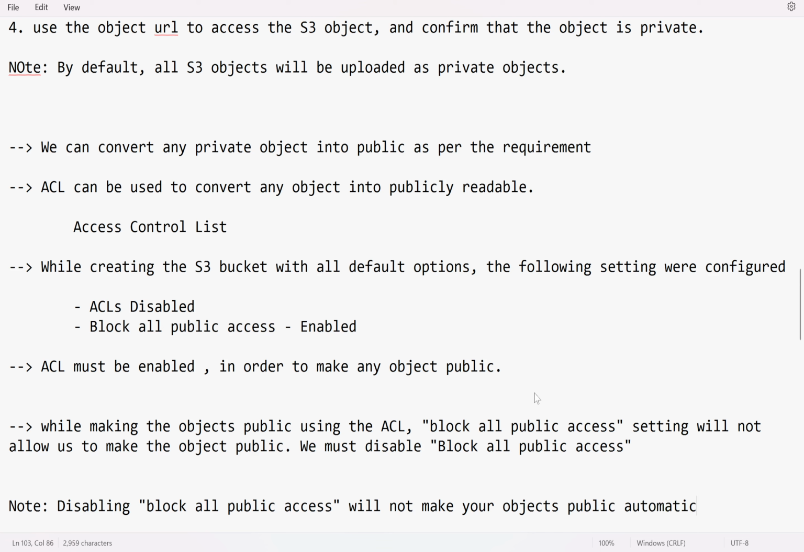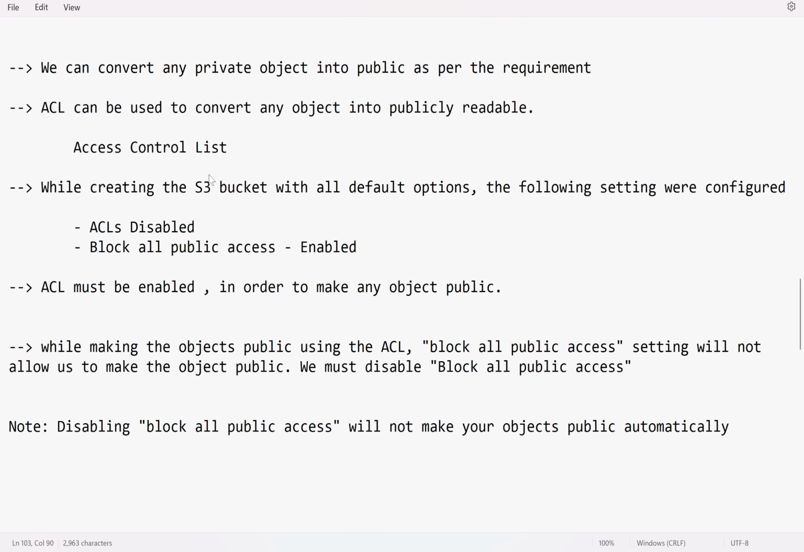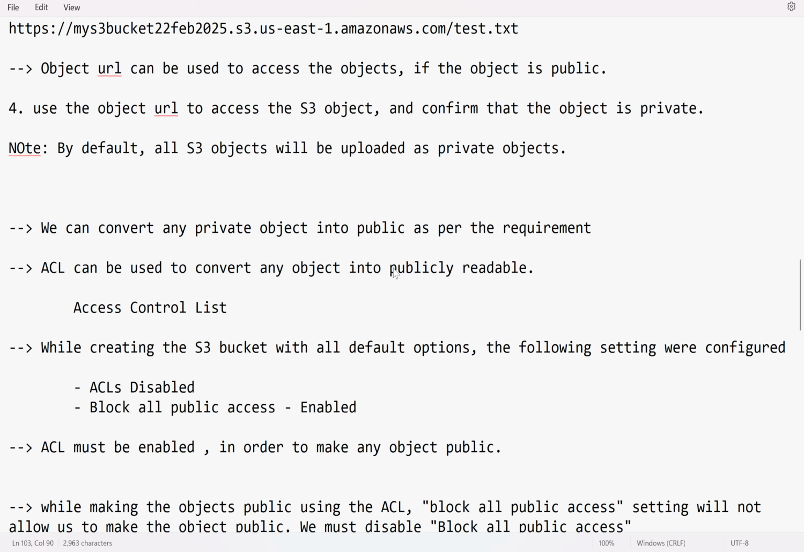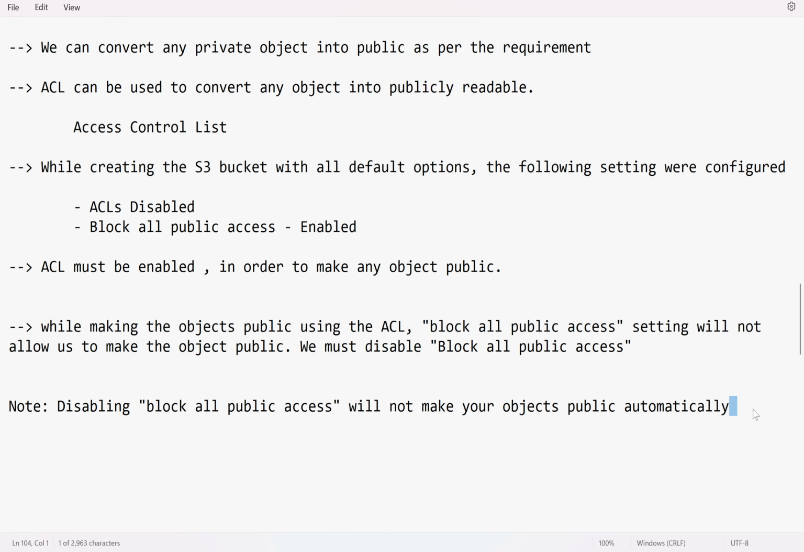Your objects are still private, but disabling block all public access means you will have an opportunity, you will have a right to make the objects public if required. So how can we verify that? We will do that.